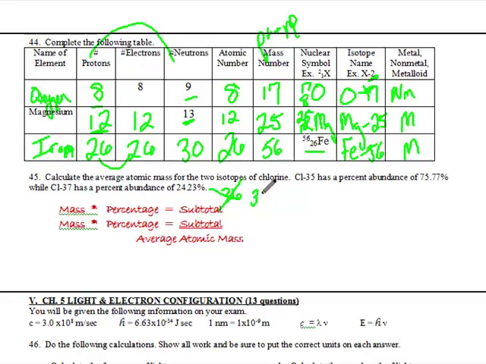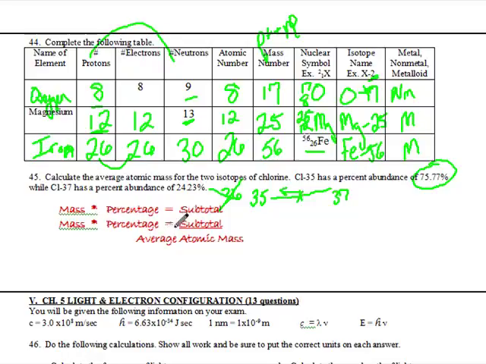35 shows up 75% of the time. 37 shows up only 24% of the time. So the average is not going to be right in the middle here. It's going to be skewed closer to the 35 because it has a higher abundance. So let's do our math, and then we're going to check our answer, make sure it makes sense. Now the formula that you're going to use is the mass, atomic mass, or the mass number I should say, times the percentage. Make sure you change the decimal, move the decimal point over 2 places. And then you're going to get a subtotal.